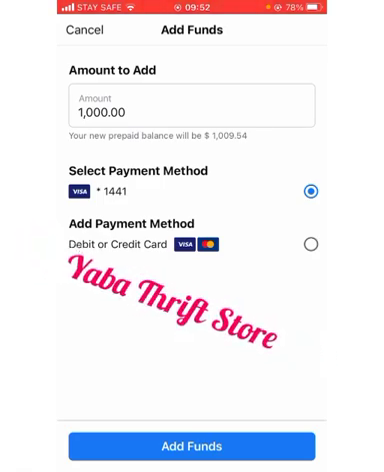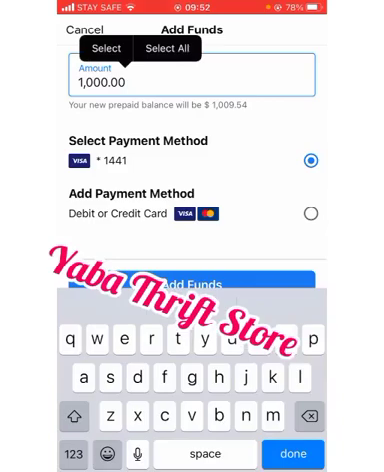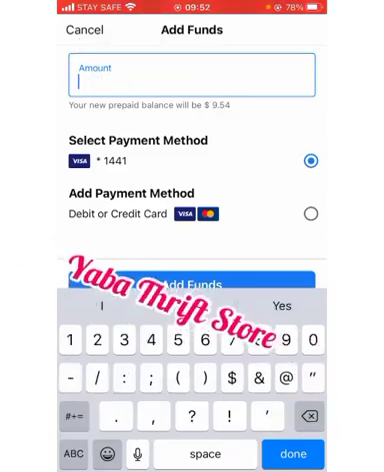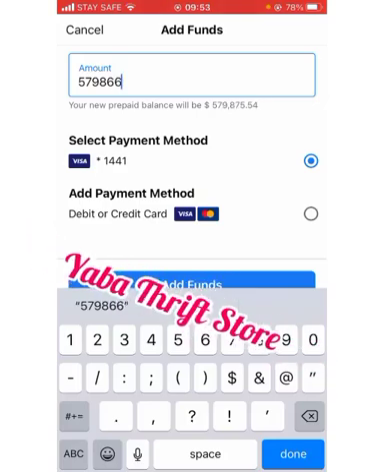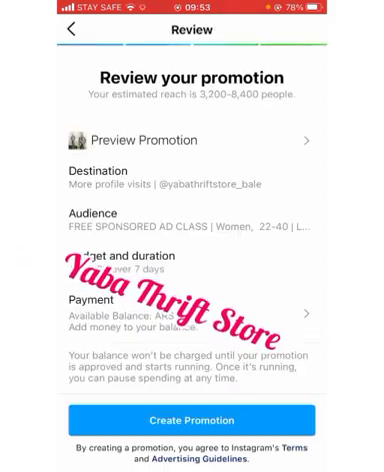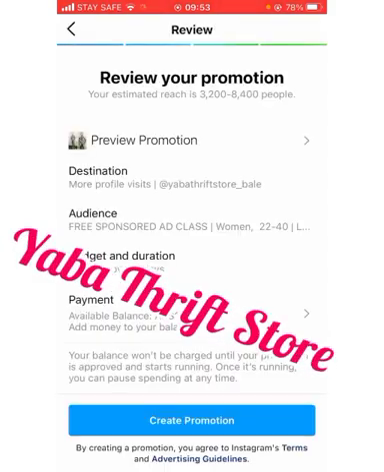So let's say this is it. If you want to fund your wallet, let's say I want to fund my wallet, you enter the amount you want to fund. You click on add funds and you are good to go. I am not doing anything, so I cancel. So I click promote.